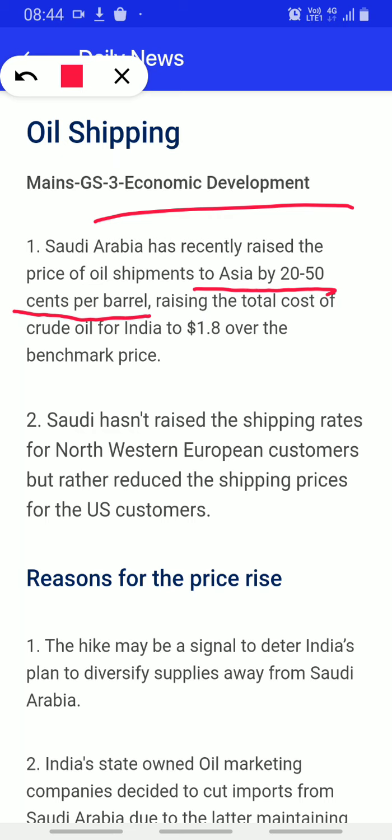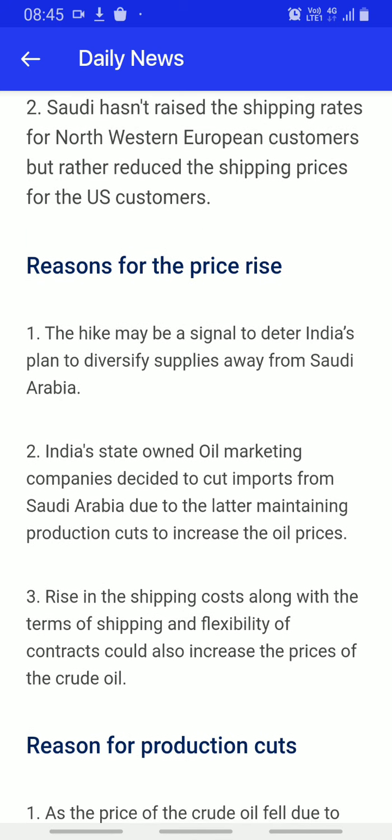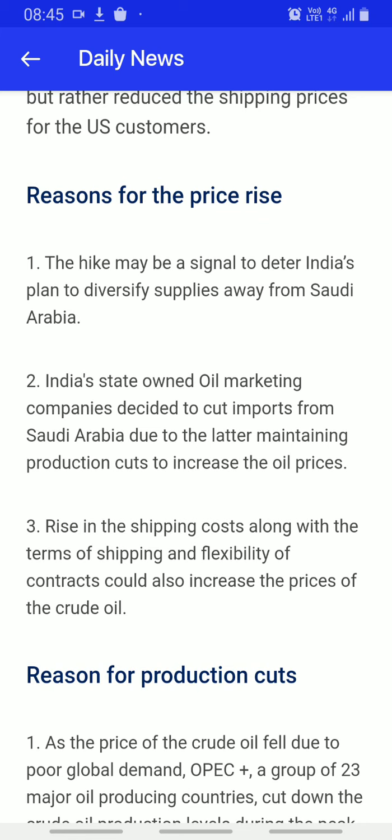So raising the total cost of crude oil to India by over 1.8. They have not mentioned here whether it is trillion or billion dollars, but probably it would be a trillion, that is dollar 1.8 over the benchmark price. Okay, so they are talking about the crude oil cost having increased by 1.8 dollars over the benchmark price. Then Saudi has not raised the shipping rates for Western European customers, but rather reduced the shipping prices for US customers.